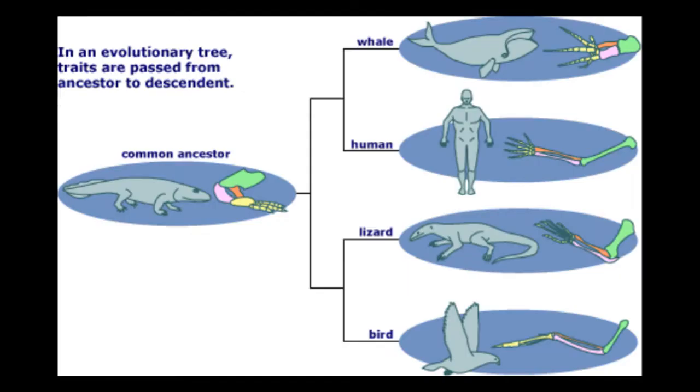Now let's look at one such tree. Here we have a common ancestor and some of the organisms descending from it. Let's go one step further, though. What would we predict to find if evolution is true? We know the beginning and the end, so if evolution is true, when we look at the organisms in the middle, we should find these bones in the process of changing.